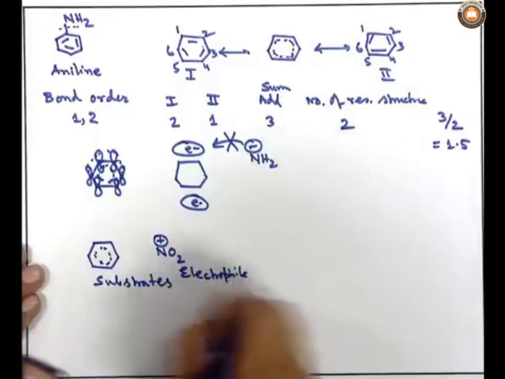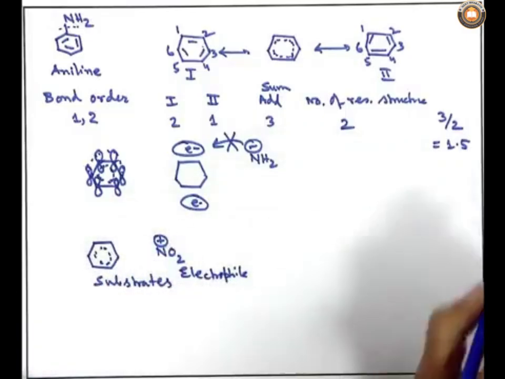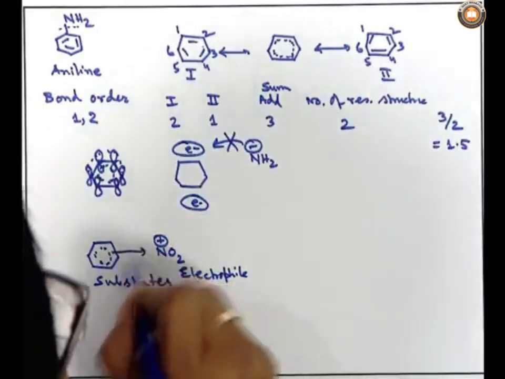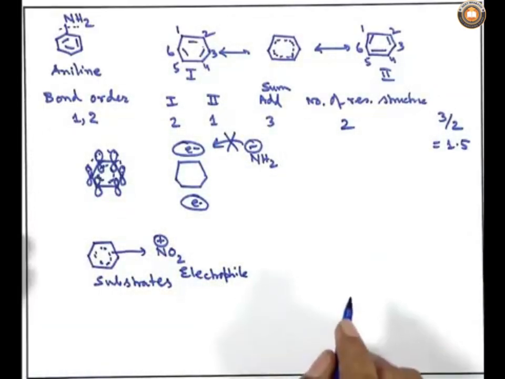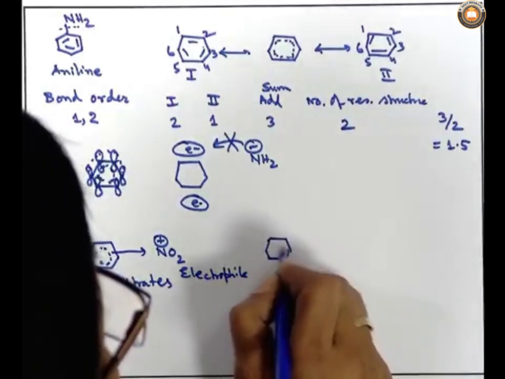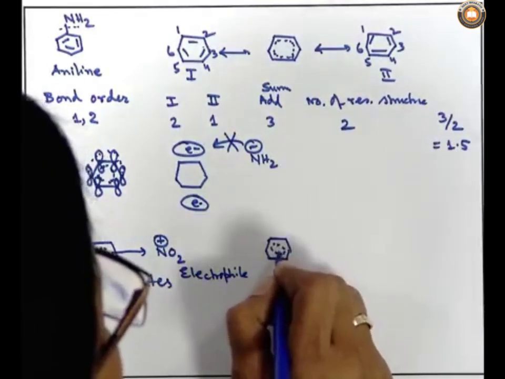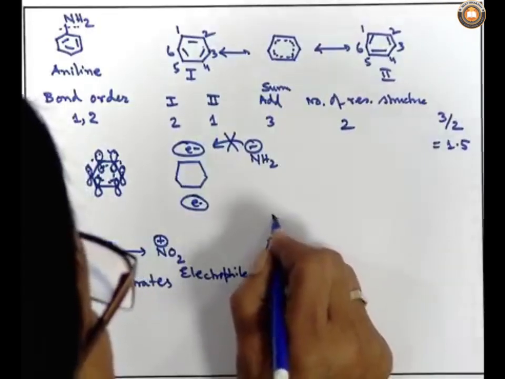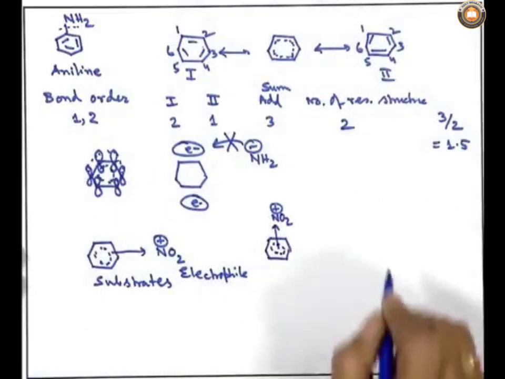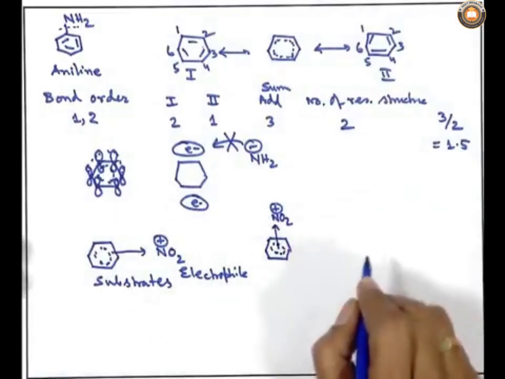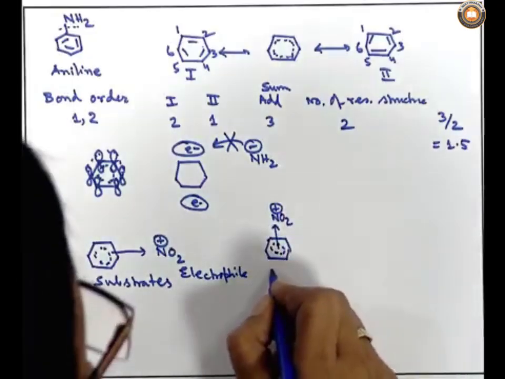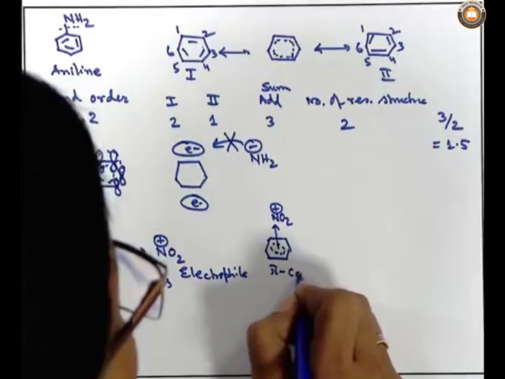So, this electrophile will come very close to the vicinity of the benzene ring, and they will form a charge transfer complex type thing. I can write this in this way. There is no full bond being formed, but the electrophile is taking the electron pair, which is delocalized, from the benzene ring to form a complex, and this type of complex is called a pi complex.